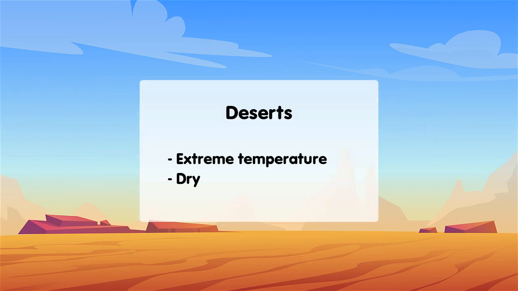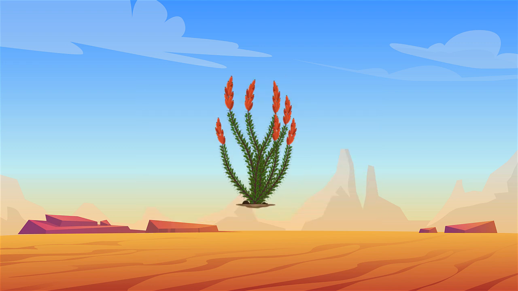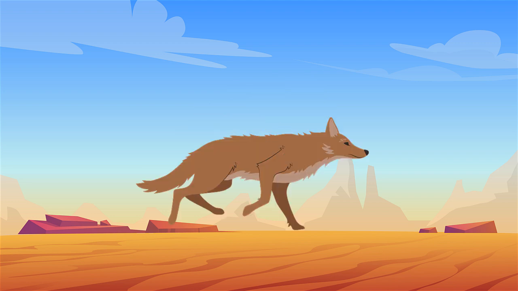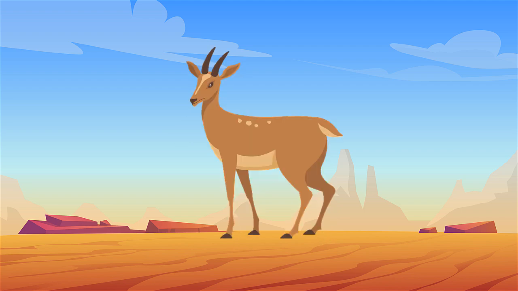Our next destination is the desert. Deserts are habitats with extreme temperature. Only a few plants and animals can adapt to deserts. Some of these are eucalyptus, ocotillo, turpentine bush, prickly pears, and animals like coyote, camel, dama gazelle, and deer.